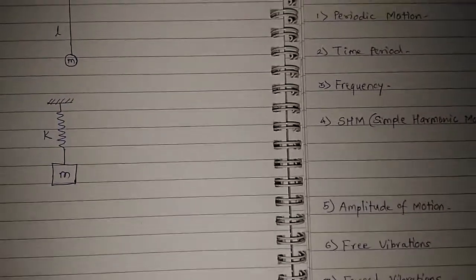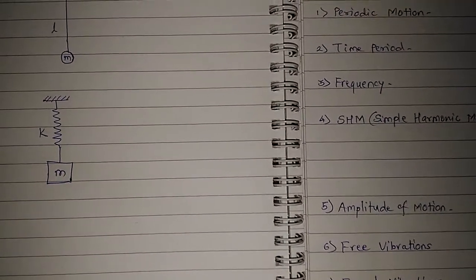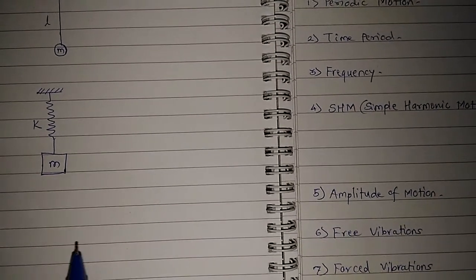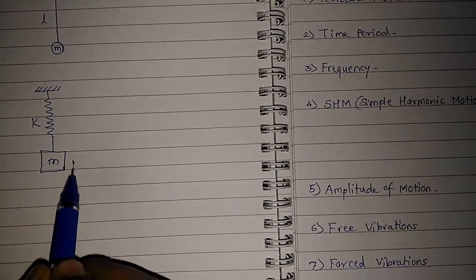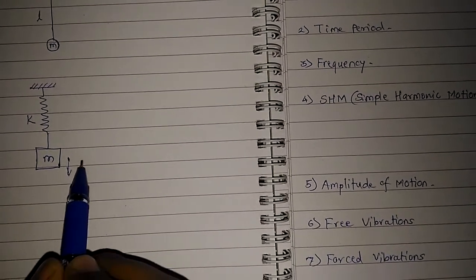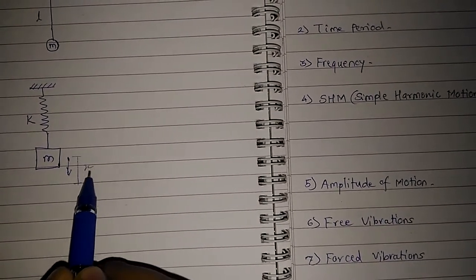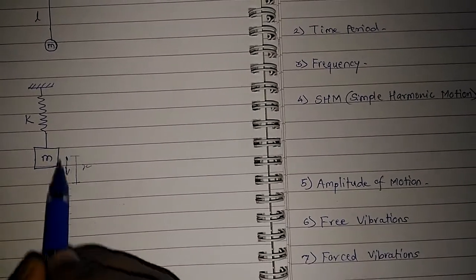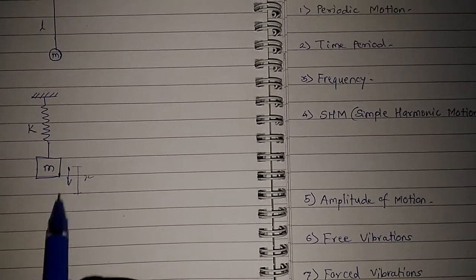So now I have a spring mass system here, and when I push this mass downwards, or when I deflect it from its original position, suppose through x distance, then it will start executing repetitive motions.